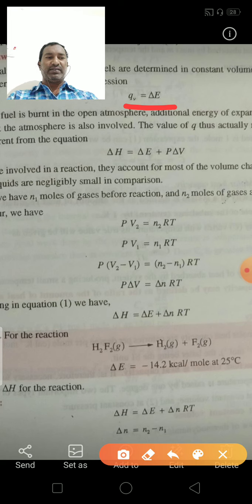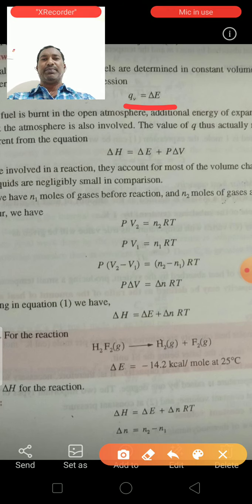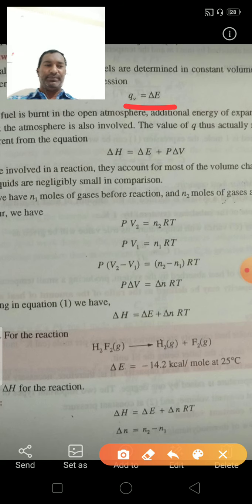These values are therefore given by the expression QV is equal to delta E.